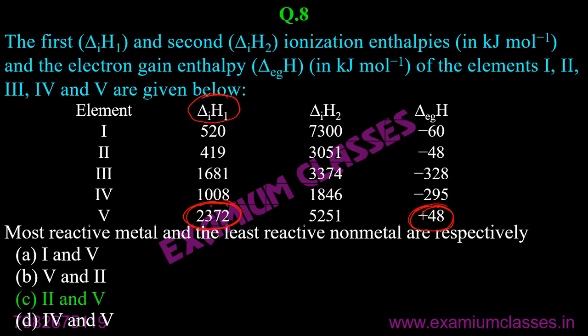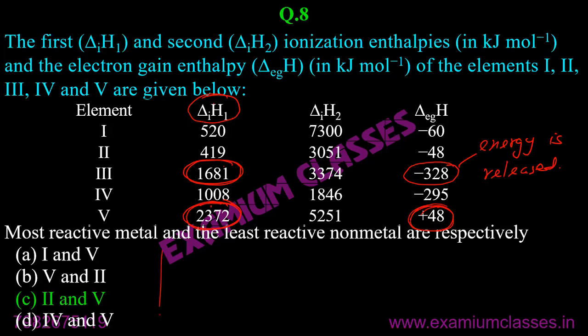Now we will compare. For example, we might say that this much energy is released because of the negative sign. It means this much energy is released when it gains the electron. So it should be reactive because it is gaining electron. Now compare this one. The energy required to lose the electron is also not too high. It means this is not a non-metal, because non-metals will require a very high amount of energy to remove the electron.